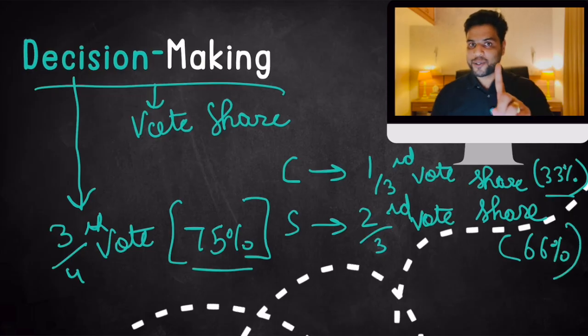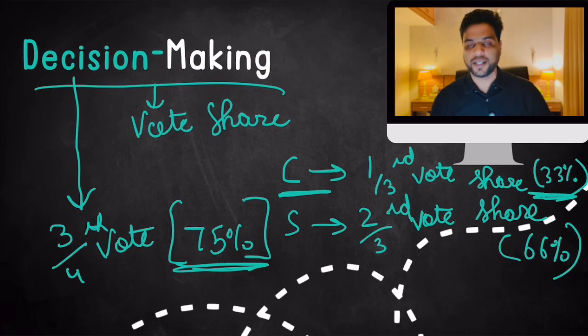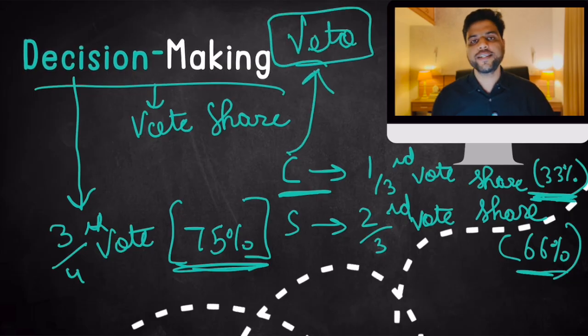Now remember what I told you: every decision in the GST Council requires 75% of the vote. But 33% of the votes are with the central government. So can you see? No decision can be passed in the GST Council without the center's approval. Without the center's approval, the states have just 66%. In a sense, the central government has a veto on all decisions taken in the GST Council.